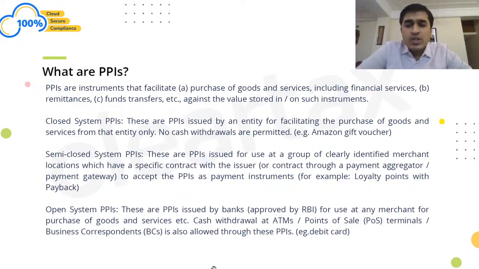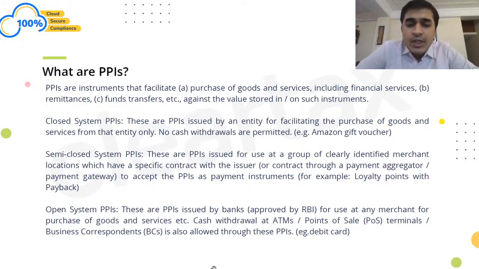Let us say we know there's a card called the Payback card. Now Payback is the one which is issuing the points, loyalty points, right? Whereas they may be redeemed at specific locations. Let's say at Central Mall, I can redeem my Payback points at Central Mall. Now there are different vendors who would be accepting this. So Payback would ideally have a contract with Central Mall or different kinds of vendors, maybe Pantaloons or maybe different vendors. So in that case, these are semi-closed PPIs wherein issuer and redeemer are different. And the person who is buying the goods may get the points at one place and redeem them at another place.